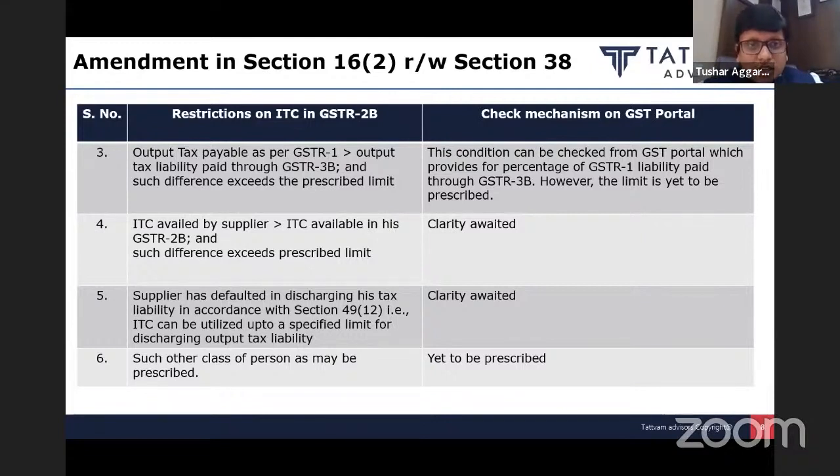Moving on to the next restriction, the supplier has defaulted in discharging his tax liability in accordance with Section 49(12). That is, ITC can be utilized only up to a specified limit for discharging output tax liability. Friends, we are aware that Rule 86B provides a restriction that certain taxpayers can use credit only up to 99% for discharging the output tax liability, and the remaining 1% has to be paid in cash. There are certain exceptions to this rule. Whosoever falls under that rule and is not following it, in that situation they can bar the invoices raised by such suppliers as non-creditable invoices.